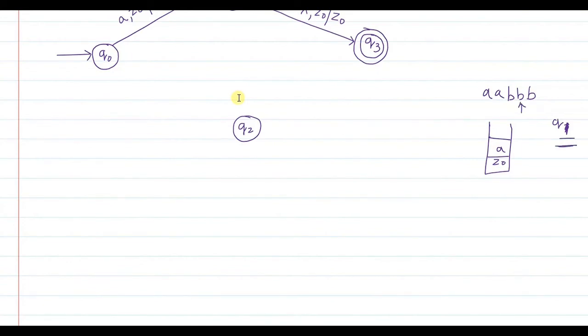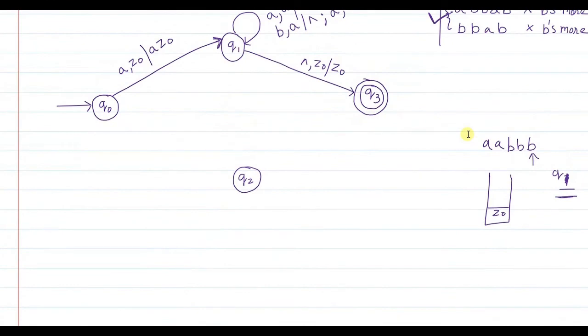Again in this state, when B is read as input symbol and A is on top of the stack, you pop this A out also. So A is popped out, and after popping out A, you go to the next element B. Now please note, so far 2 A's have been cancelled with 2 B's. So far the string read had equal numbers of A's and B's.